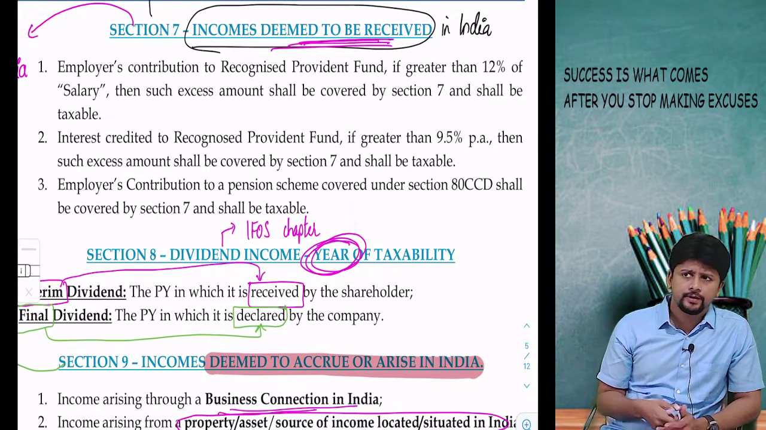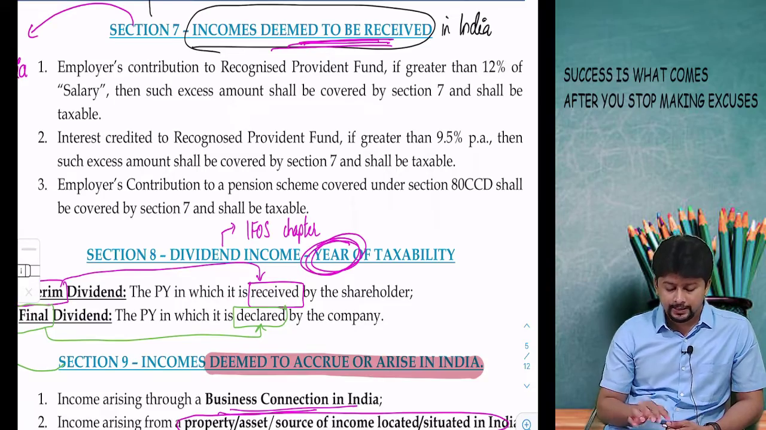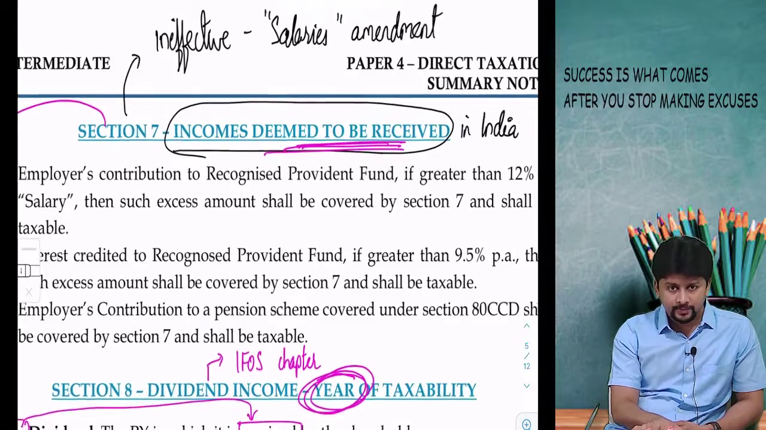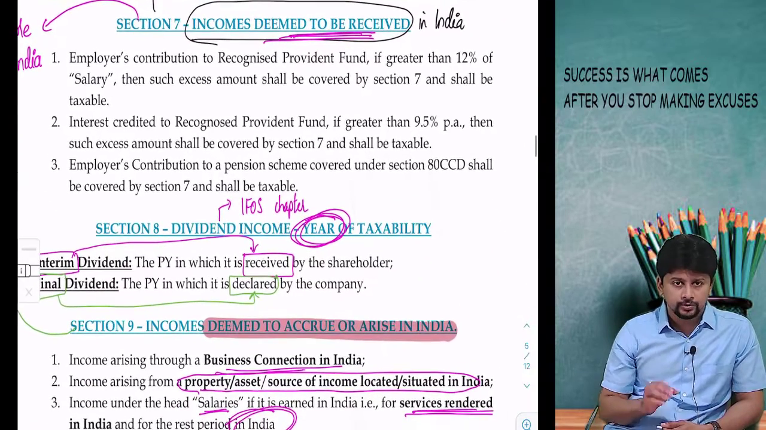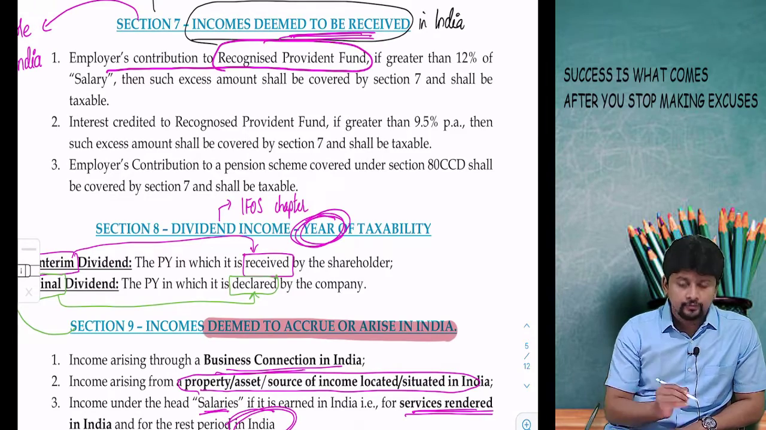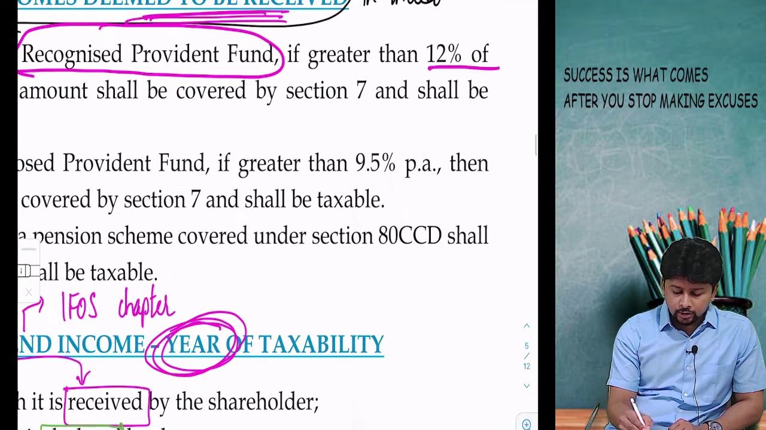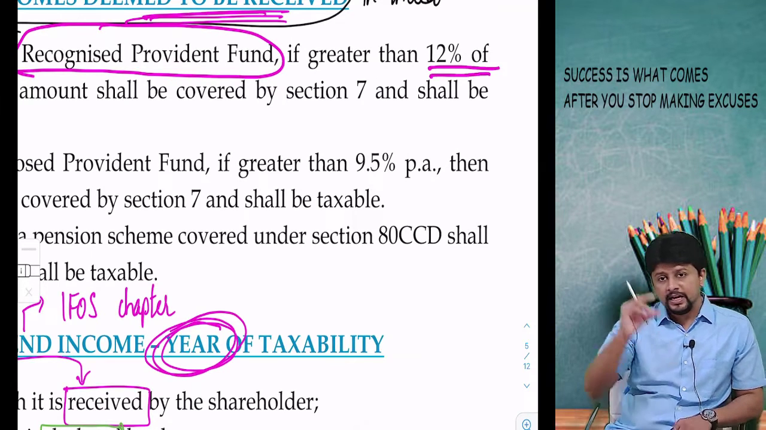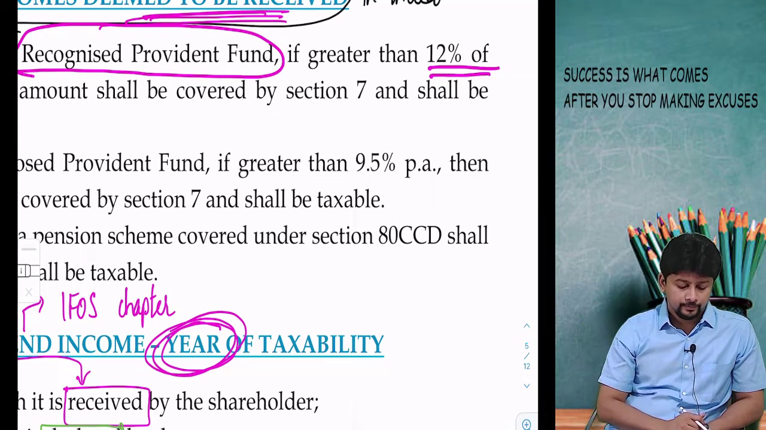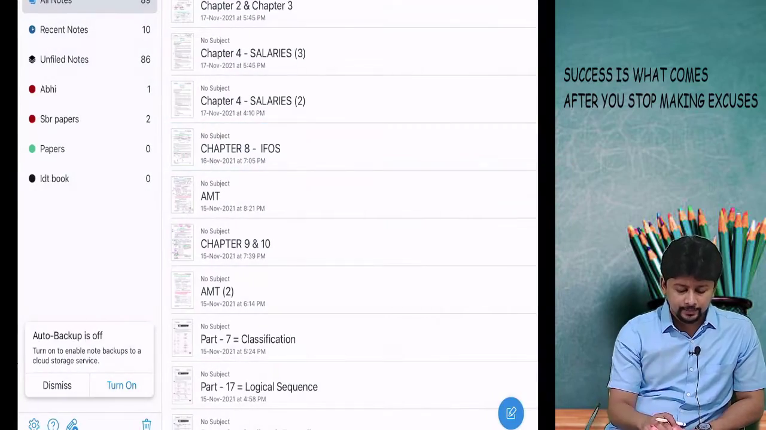In one of the past videos you will observe I have mentioned something about section 7 and I had told that it is ineffective now because of the Salaries amendment. Why did I say like this? What is the provision? Employer makes a contribution to Recognized Provident Fund. That's what we are about to study. If it is greater than 12% of salary, then the extra amount becomes taxable. This is the old provision. This has not been deleted.